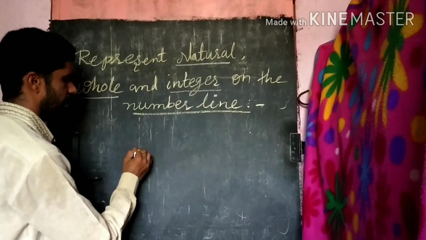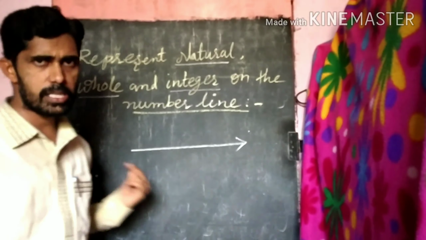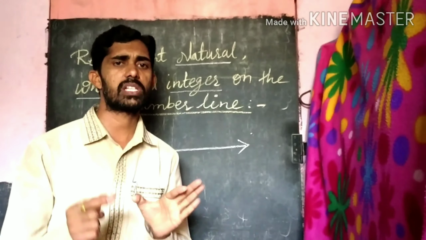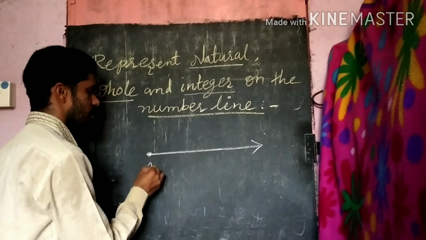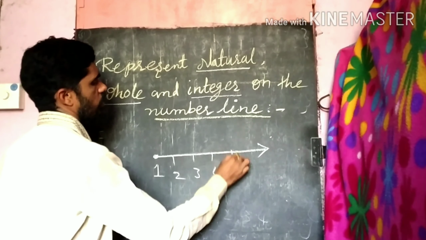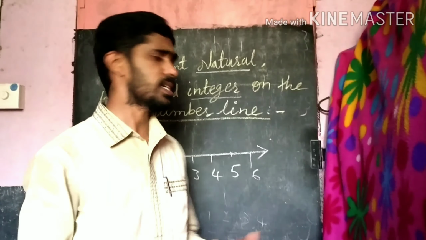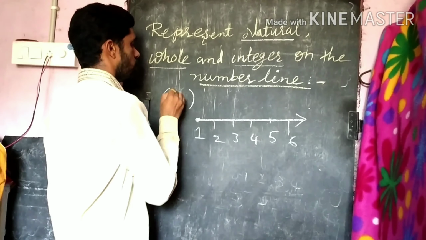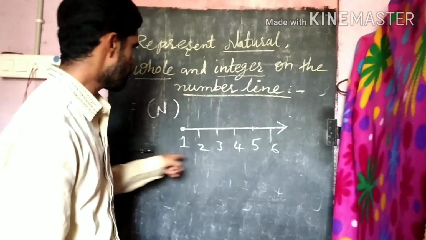First you should draw the number line. Actually it is like a ray, but there is a line there. Where to begin? Natural numbers begin with 1. So the starting number is 1, and the next numbers are 2, 3, 4, 5, 6, like this, as many as you want. This is natural numbers on the number line. So simple, this is over. Simple trick.